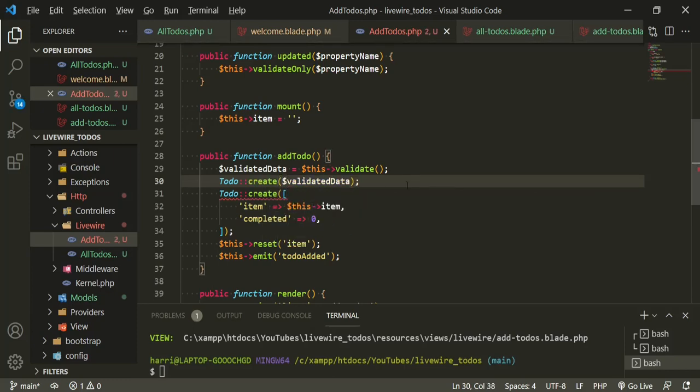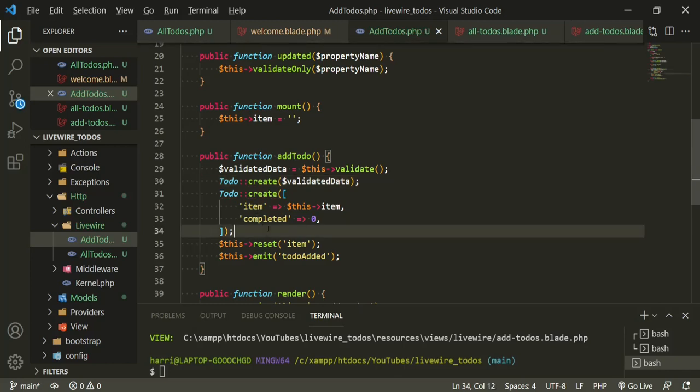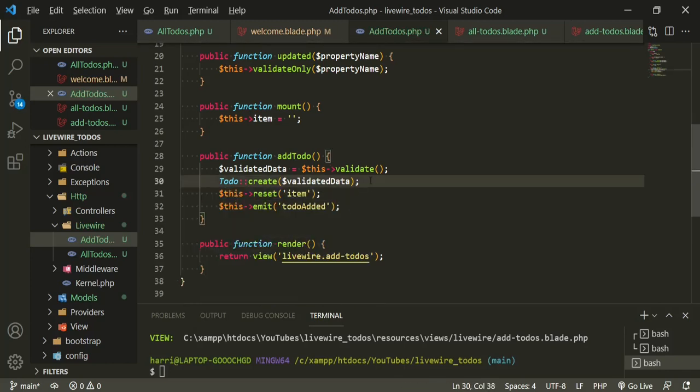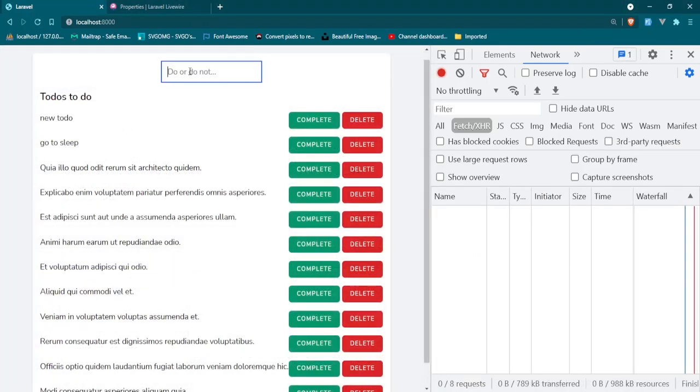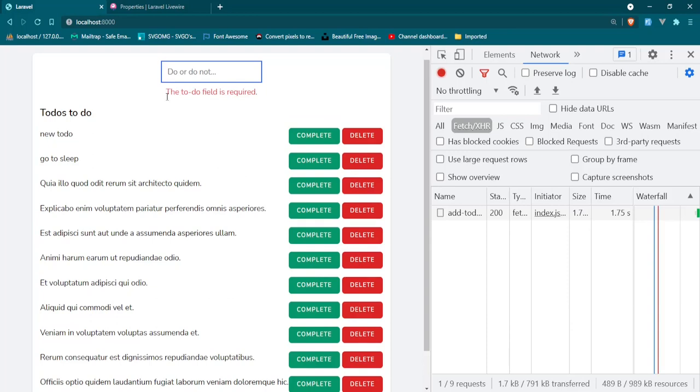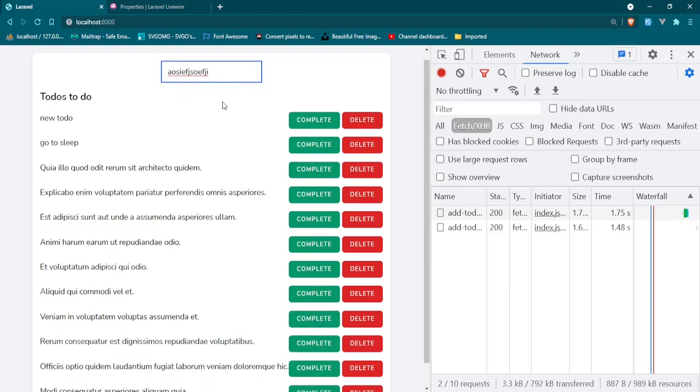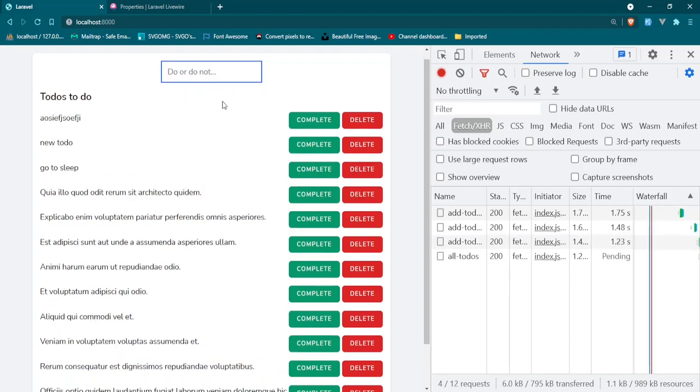And we already have the default of 0 for completed, so we don't even need to have that here. We didn't need it, but for educational purposes, I left it. Okay, so now we should have validation. So now let's go back, refresh. And now let's go ahead and try to press enter without putting anything. And now we have our validation. And we can go ahead and type something now. That gets updated, and then we can add it.